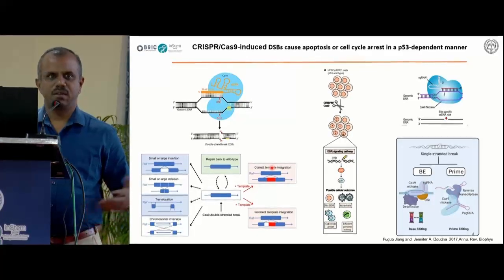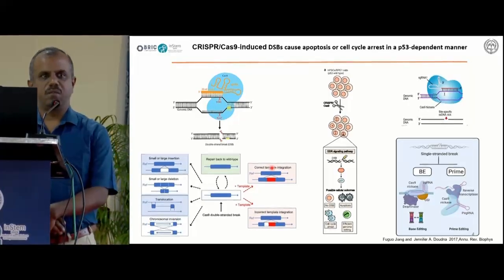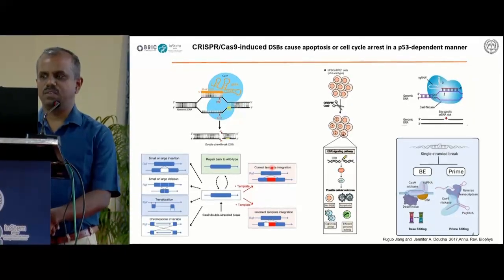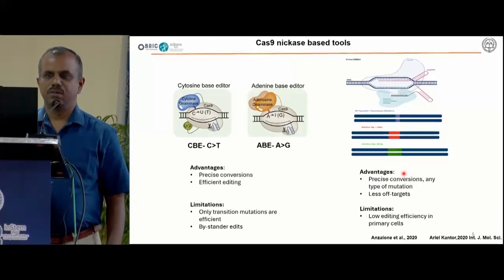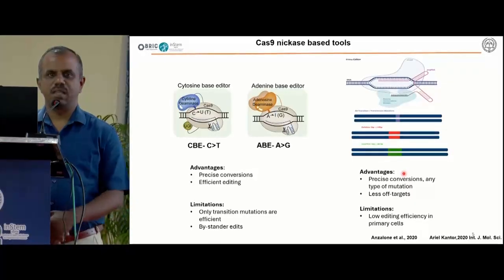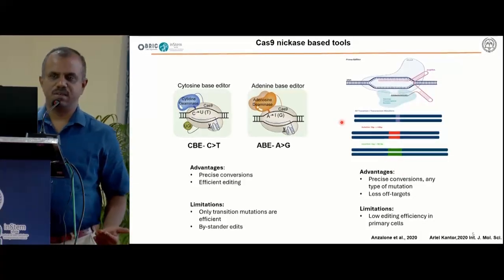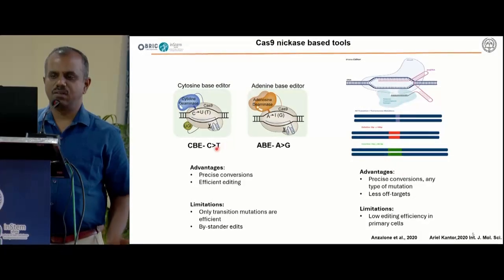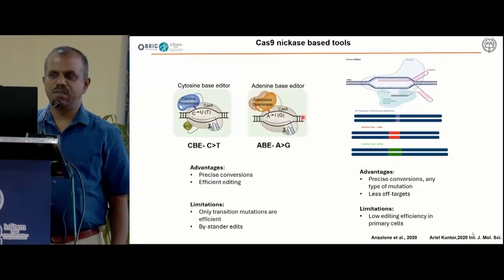To overcome that, David Liu, in 2016, developed an approach mainly based on single strand break called base editing, and later he developed prime editing. So the base editor is nothing but a Cas9 which is having only one cut. He mutated one of the nuclease domains and then fused it with a deaminase. In the case of the cytosine base editor, it will convert cytosine to thymine by deaminating the cytosine residues. In the case of the adenosine base editor, it will deaminate adenine to guanine.